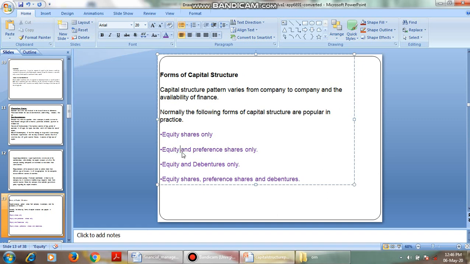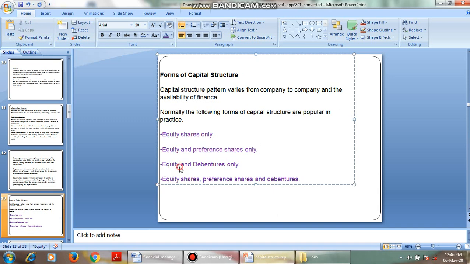If there are completely equity shares, then ownership is diluted. So it will consider some portion of equity and some portion of preference, so that equity is not diluted, and it will pay a fixed amount of dividend to the preference shareholders.